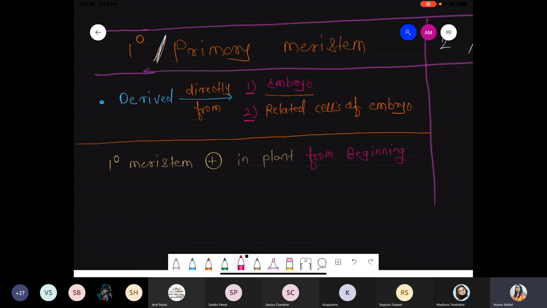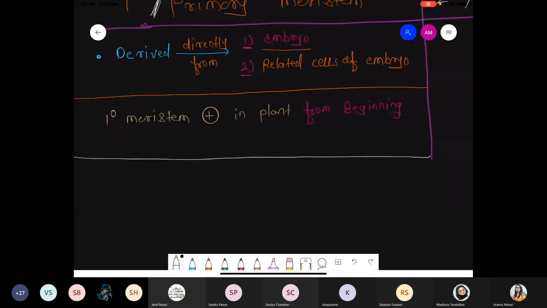Okay, and the next point, third point, we are talking about the function of this type of primary meristem. For the function, we have to give some flowchart information. Basically, some cells of the primary meristem undergo cutting, means they just cut, and after they cut, they lose the division capacity.